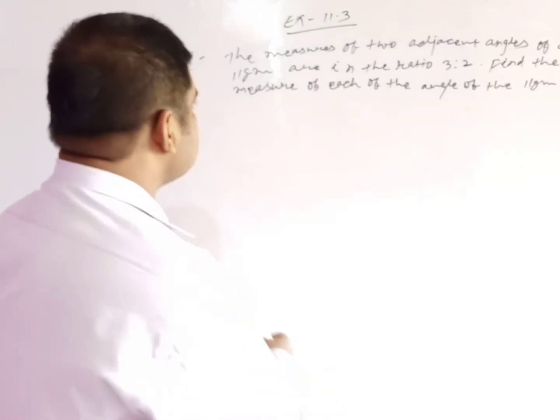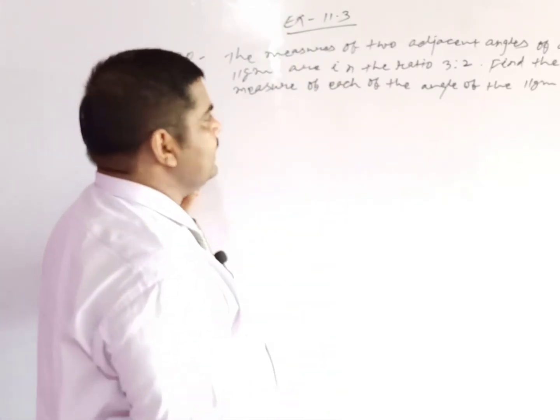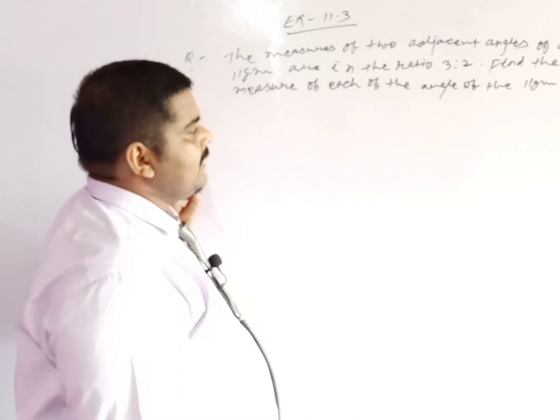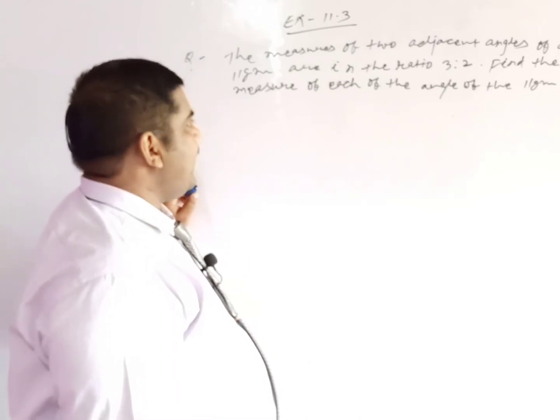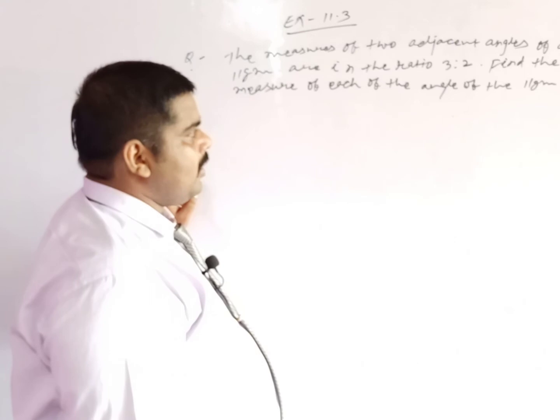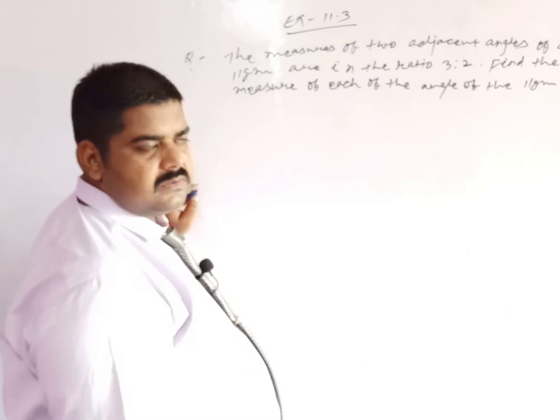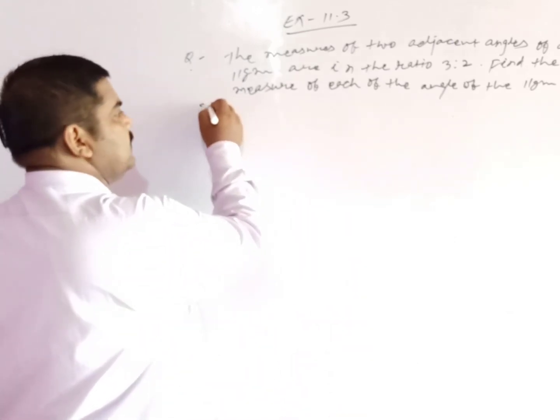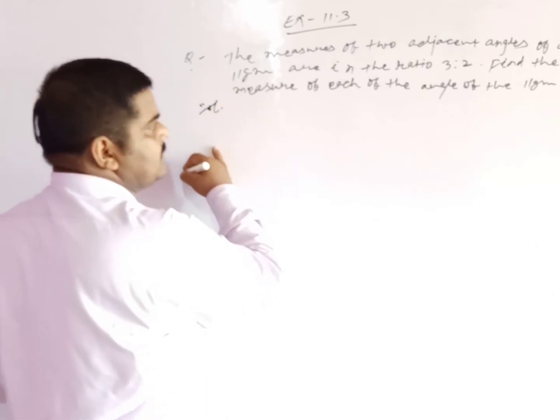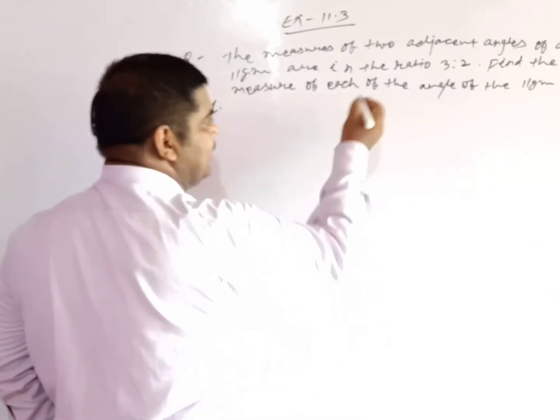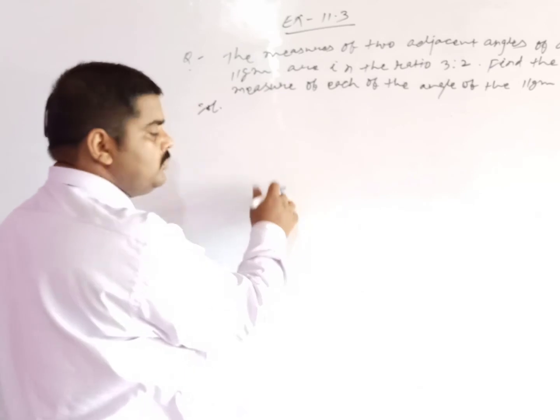My dear student, the measure of two adjacent angles of a parallelogram are in the ratio 3:2. Find the measure of each of the angles of the parallelogram. Regarding the solution of this question, adjacent angles are given in the ratio 3:2.